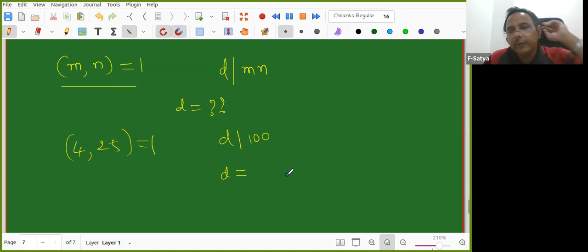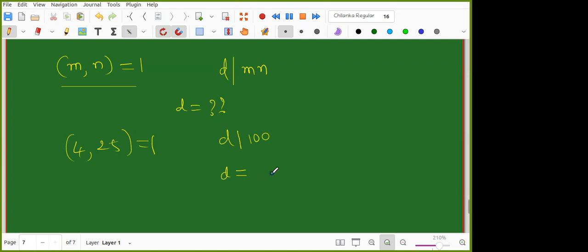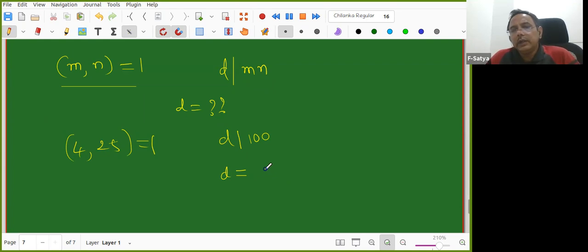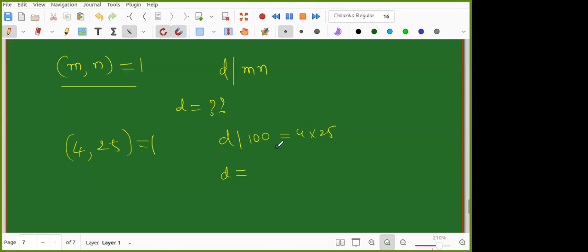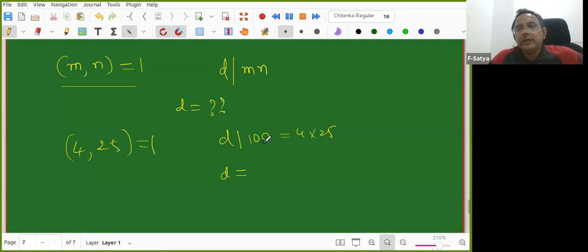Any guess? It is a little bit of an open question. So D can be m or n. No, that may not be true. Now it is 4 into 25, right? I am taking m equal to 4 and n equal to 25, and D divides 100.